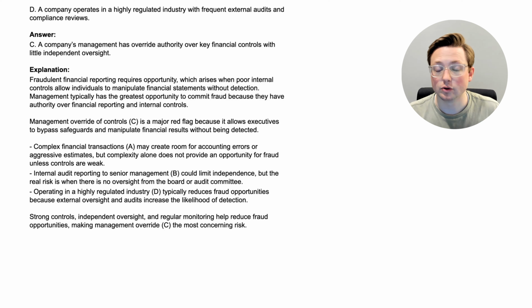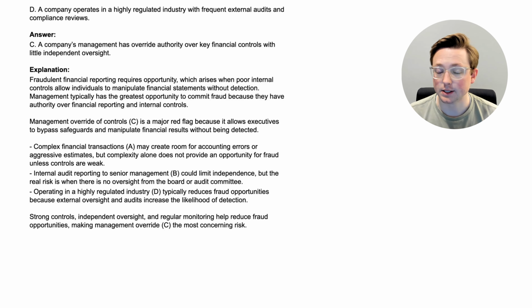Management override of controls, and that was option C, is a major red flag because it allows executives to bypass safeguards and manipulate financial results without being detected. And this is something that is really hard to avoid. You can't completely 100% rule this out. It is something that is almost always going to be there as a threat. Now let's talk about why the other options were not necessarily as important when it comes to opportunity.